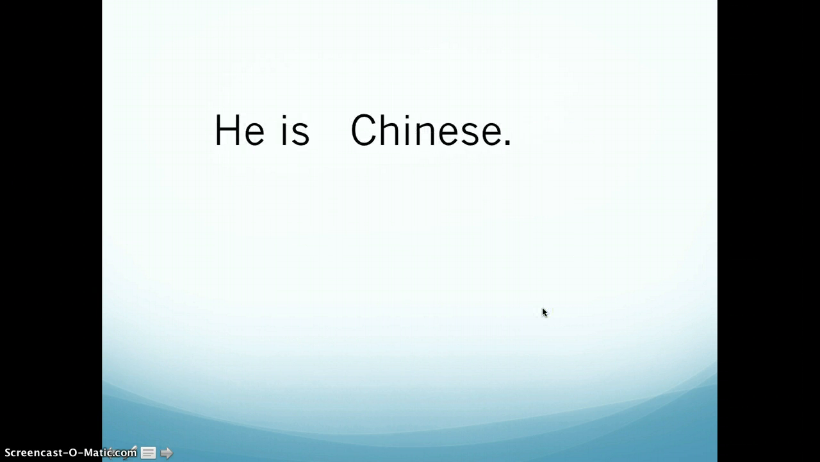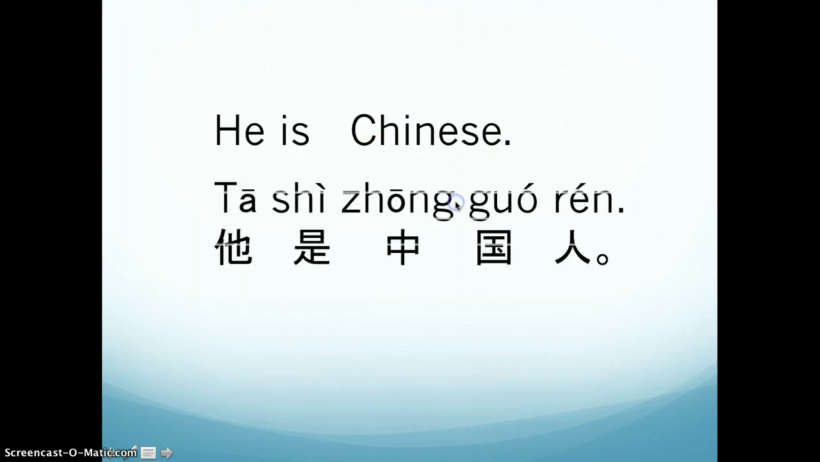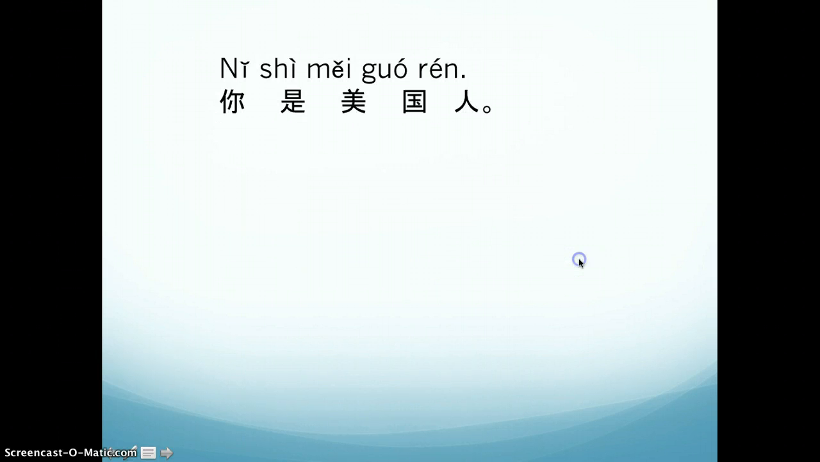Now let's do this. Not you, not 我, and not 你. This time it is he. So how to say this? 他. So this is to be thing, right? 是. How to say Chinese? Is 中国人, right? 他是中国人. Okay.